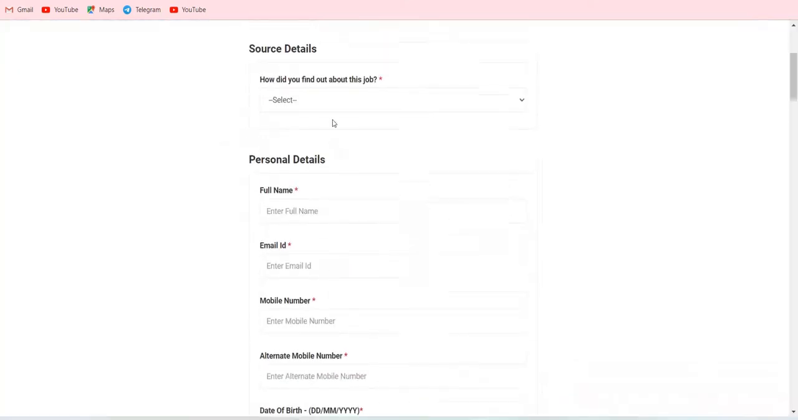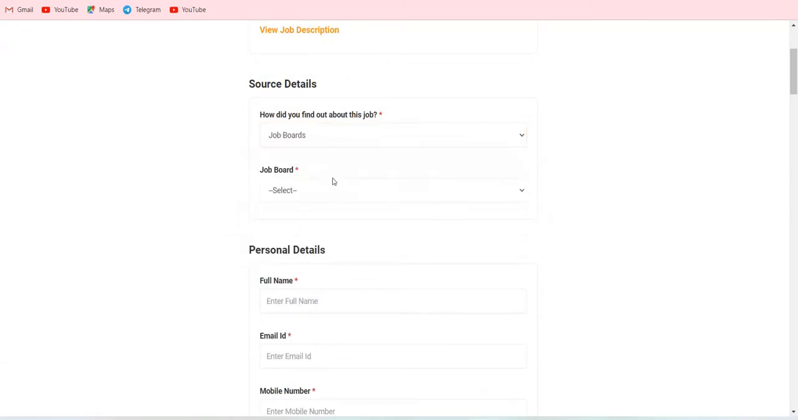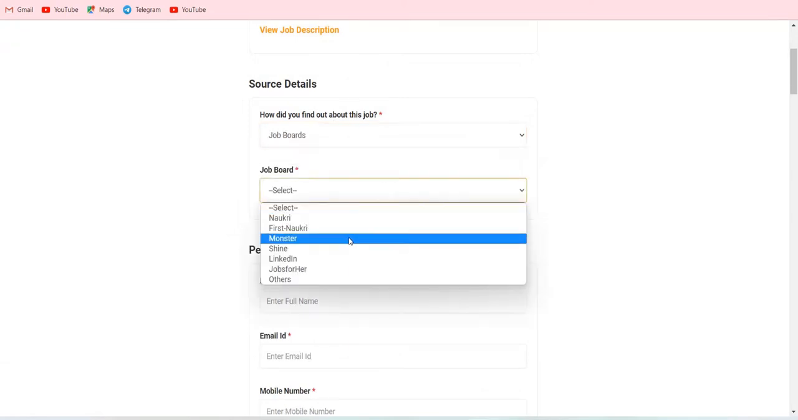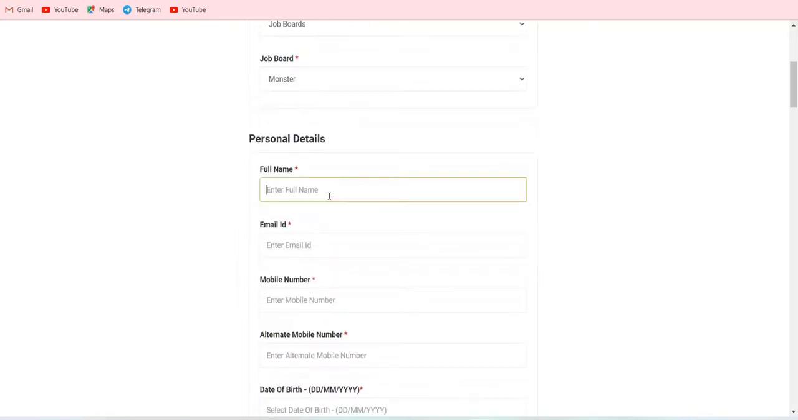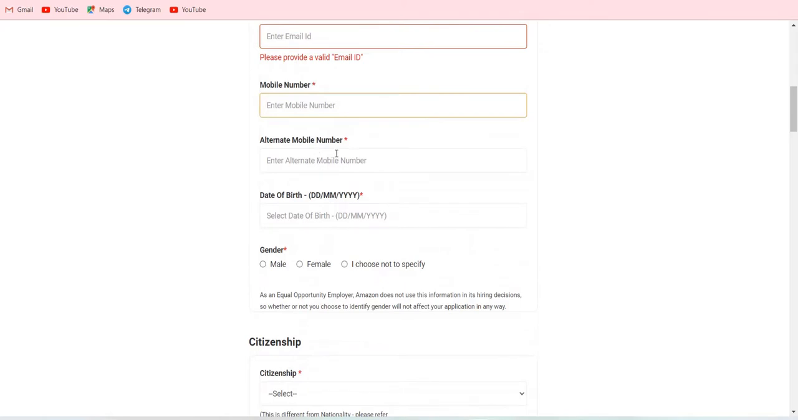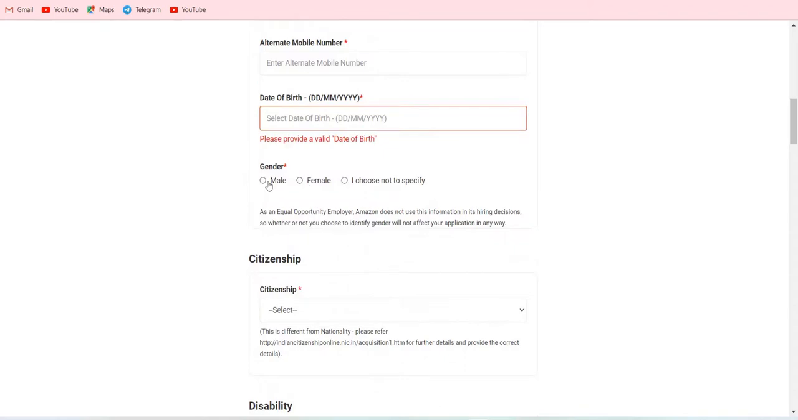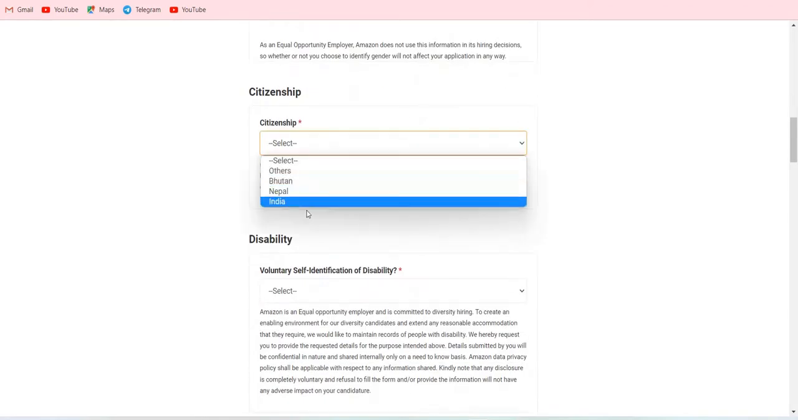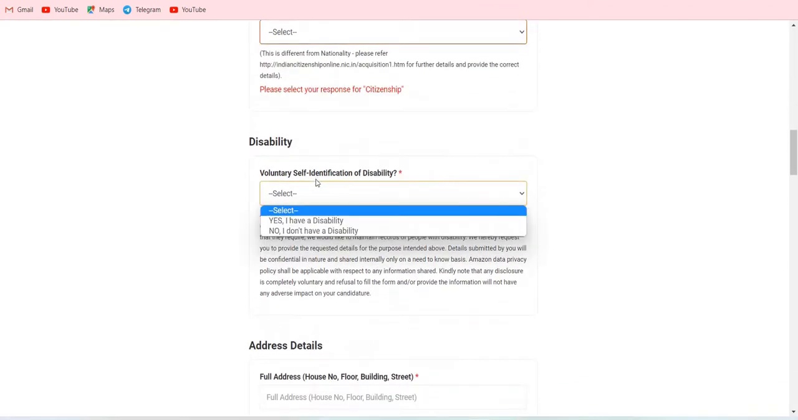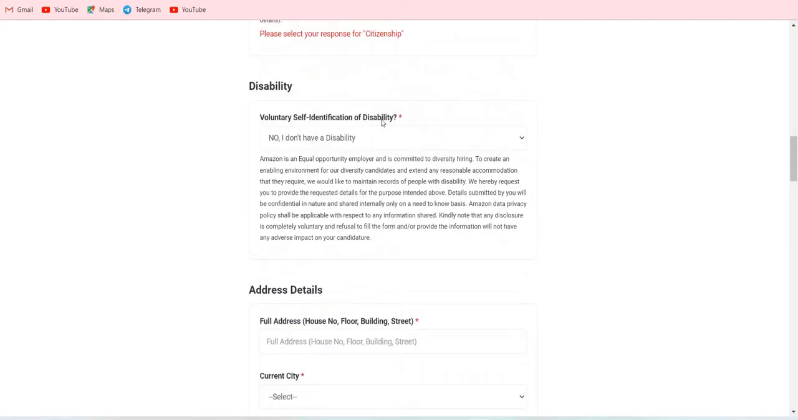And next one will be the form. Where did you get the form from, agency or campus? Just give your job board, whichever job board, no problem in this. Then your name, email ID, phone number, alternate phone number, the starred ones are mandatory. And your date of birth, male or female, citizen Indian. For disability, you just give no, I have no disability. Disability means if you are having any injury or wound in your body, only then it will be asked as a disability.